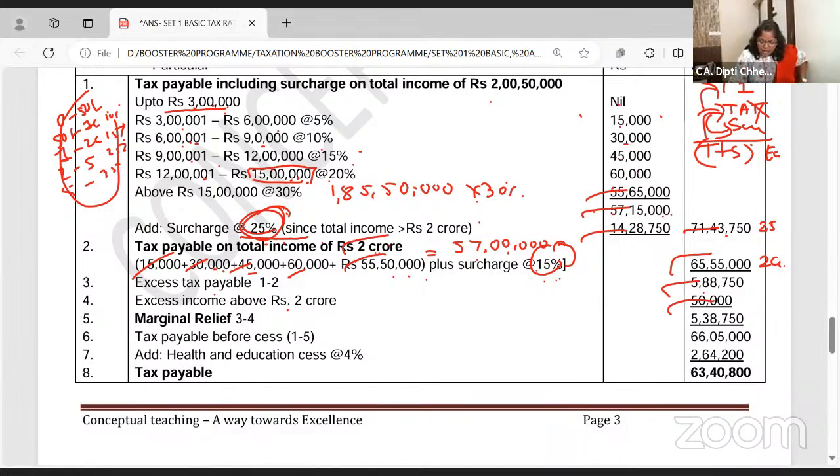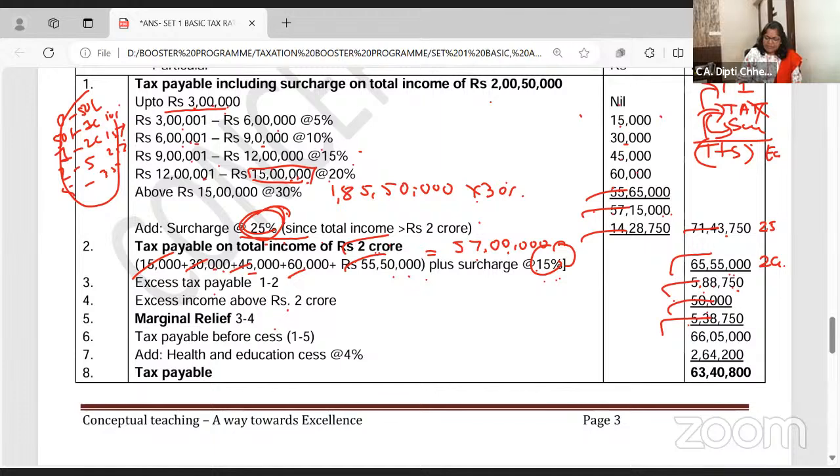Can I ask for a relief on excess tax above income? I am ready to pay the tax on 2 crore, and whatever income I have earned, the 50,000, you take it as tax. I hope you are getting. What I am asking the government is, I am not ready to pay 5,88,750 tax because I have earned 50,000 extra. I want a relief of 5,38,000.